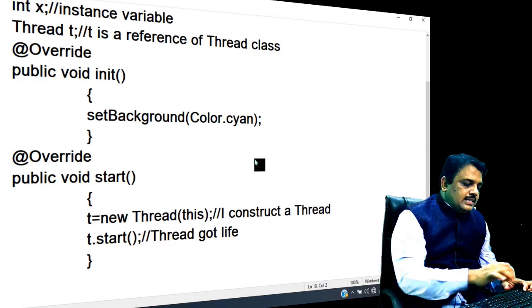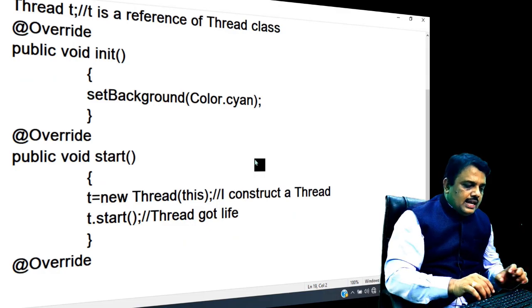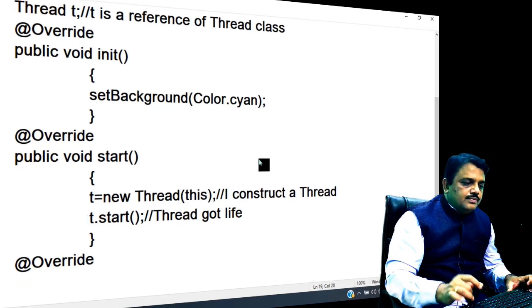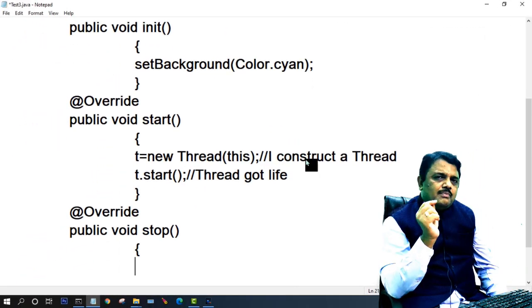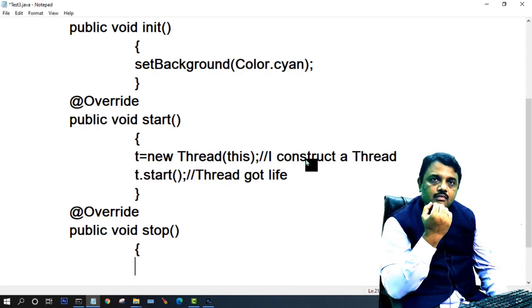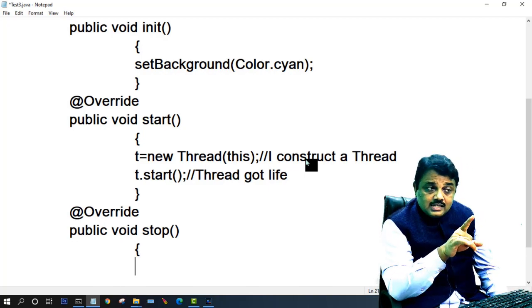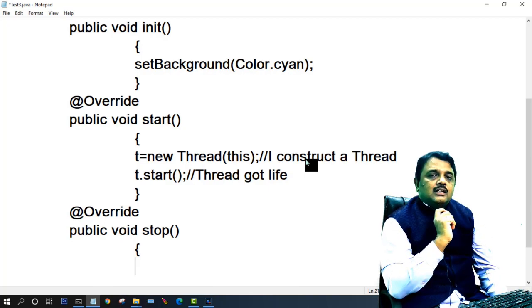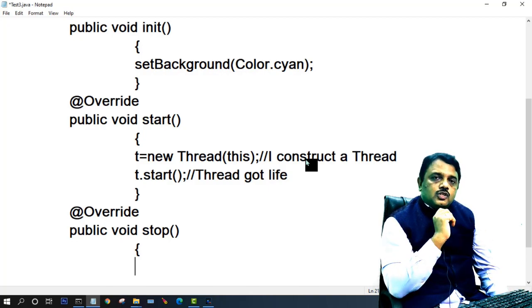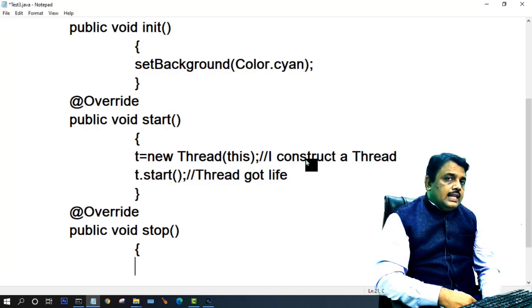After that, what is my next job? @Override, and I write here public void stop. You know that stop is a method of Applet and stop is also a method of Thread. But you know that method overriding is only possible in case of inheritance. My class inherited from Applet, so it is the method of Applet. When I minimize the applet window, at that moment the stop method is called. When I minimize the applet window, I want to kill the thread.